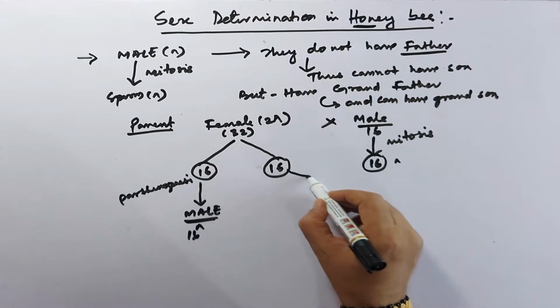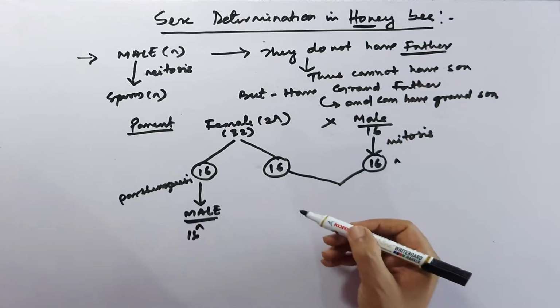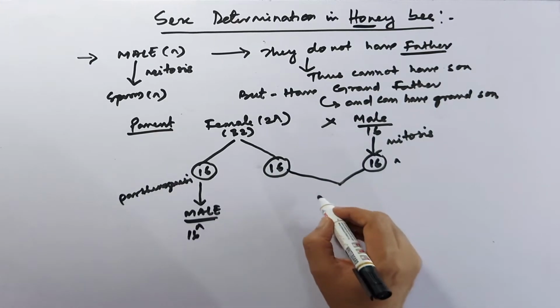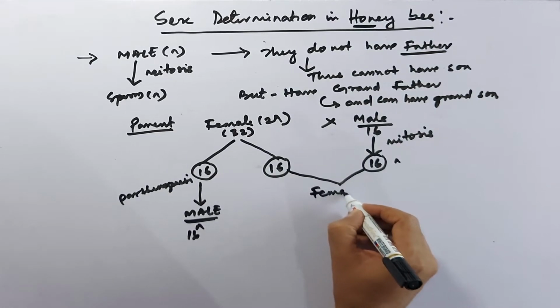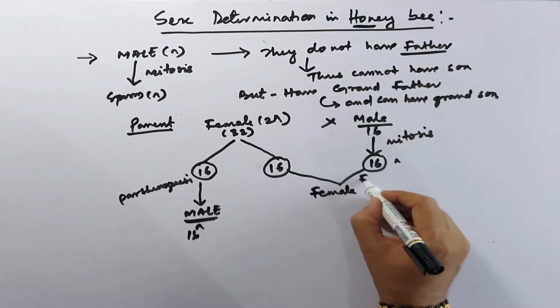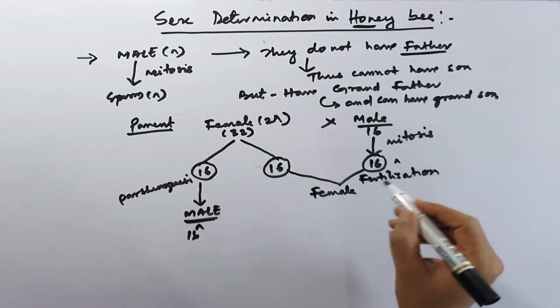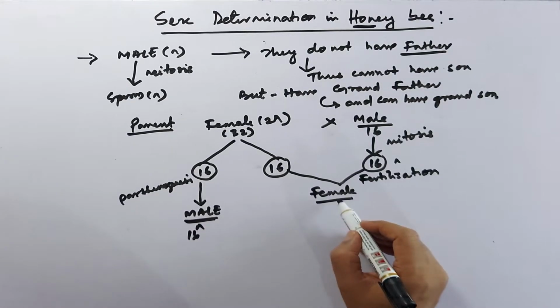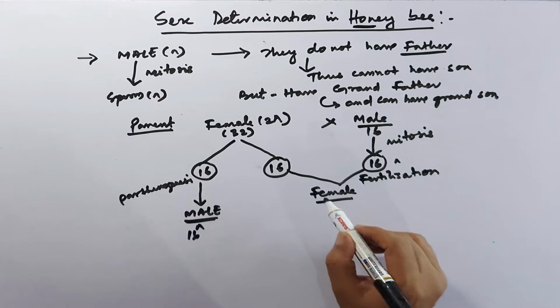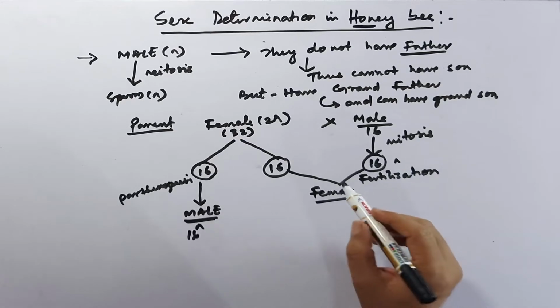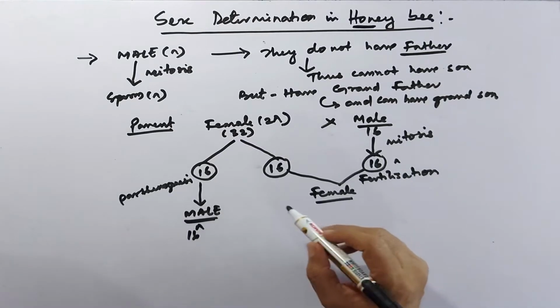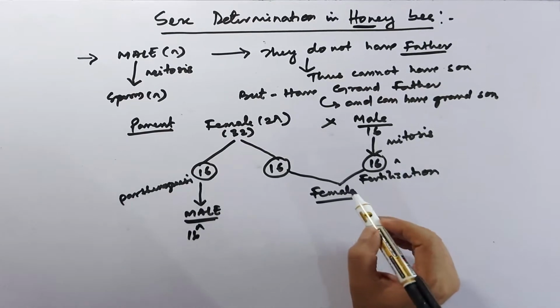Then these will fuse to produce the female one, and the process is fertilization. In this way this female is produced, which may behave as queen or worker, and the male one is the drone.